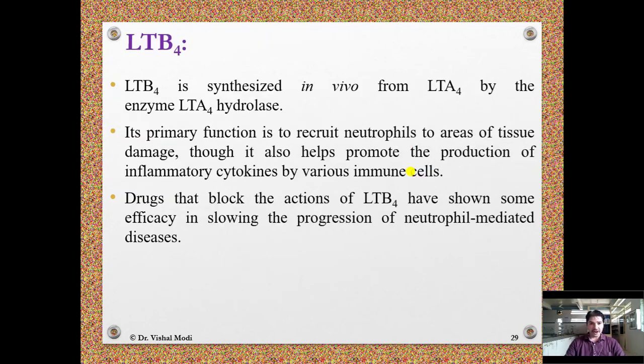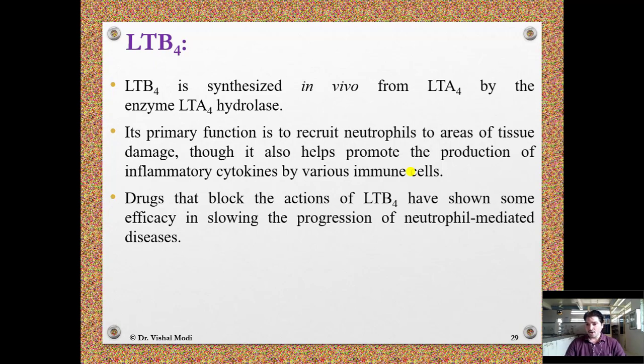Leukotriene B4. Leukotriene B4 is synthesized in vivo from leukotriene A4 by the enzyme leukotriene A4 hydrolase. Its primary function is to recruit neutrophils to areas of tissue damage. Though it also helps promote the production of inflammatory cytokines by various immune cells.